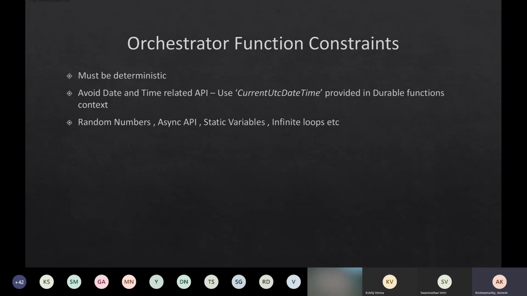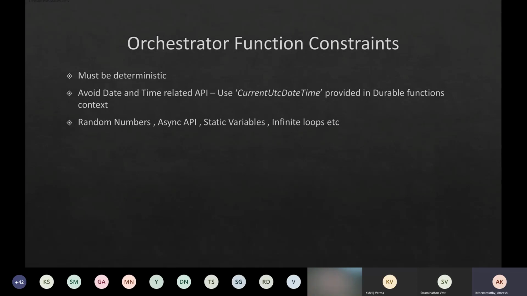So for example, you cannot use something like datetime.now. The reason is the orchestration function in the workflow gets picked up more than one time, right? So it always starts from the beginning. If the first time I have used something like datetime.now, and assume your activity function takes 5 to 10 minutes to complete, and then the orchestration function is started again, the datetime.now is no more relevant, right? So those kinds of statements we should not use, and there are certain alternatives that Microsoft has provided, if you have to use something like datetime in the orchestrator function.